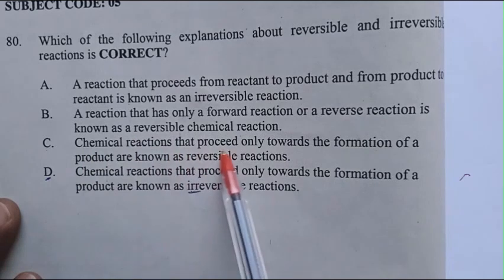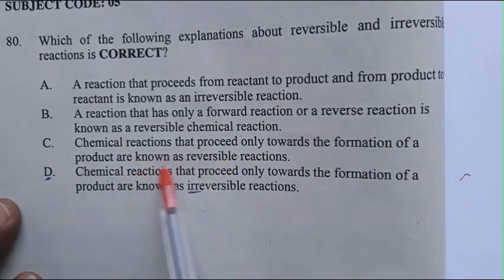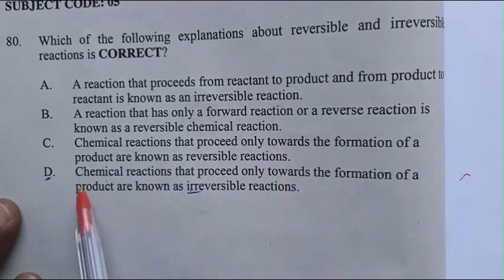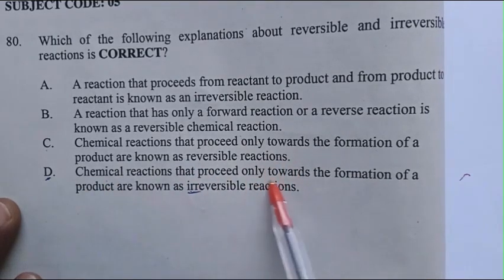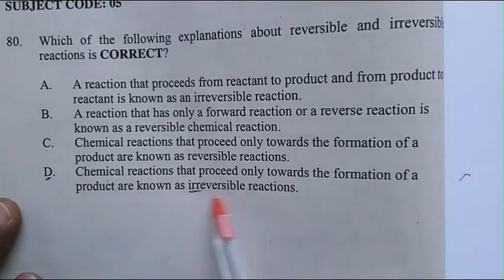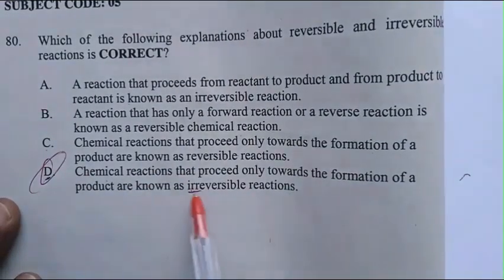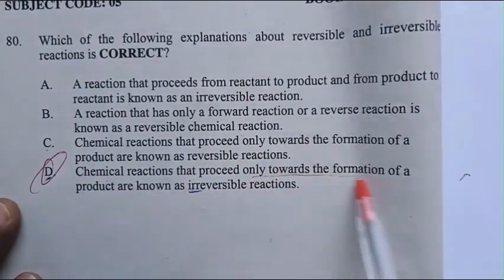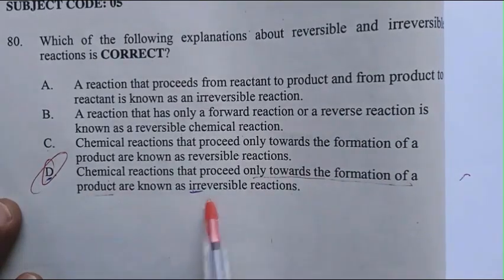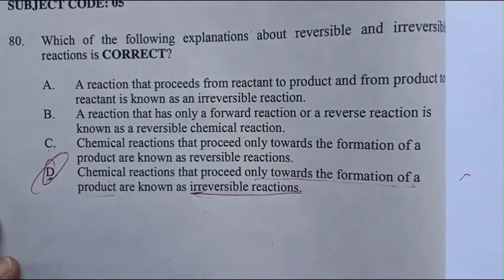C. Chemical reactions that proceed only towards the formation of product are known as reversible reactions. D. Chemical reactions that proceed only towards the formation of product are known as irreversible reactions. The answer must be D. Chemical reactions that proceed only towards the formation of product are known as irreversible reactions.